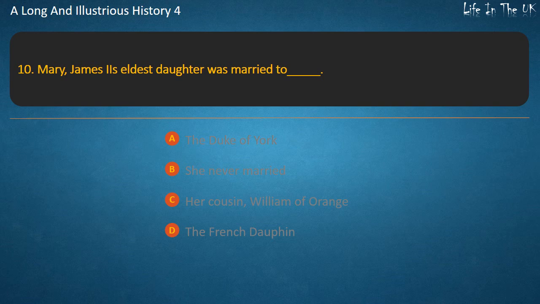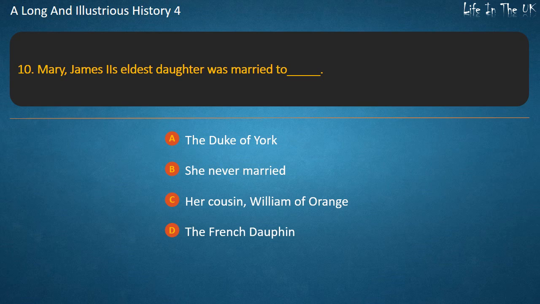Question 10. Mary, James's eldest daughter, was married to _. The Duke of York. She never married. Her cousin, William of Orange. The French Dauphin. Answer. Her cousin, William of Orange.